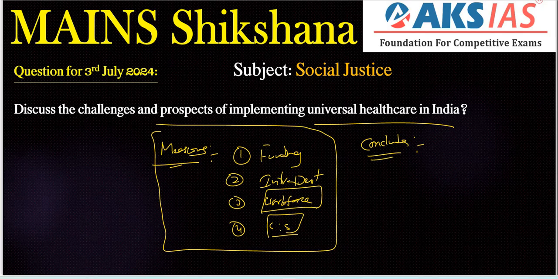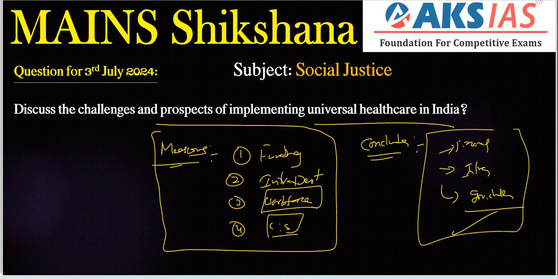The successful implementation of universal healthcare in India requires a multifaceted approach addressing financial issues, infrastructure issues, and governance challenges, right? So with continued investment, policy innovation and commitment to equity, India can move towards a future where healthcare is accessible and affordable for all, ensuring a healthier and more equitable society.